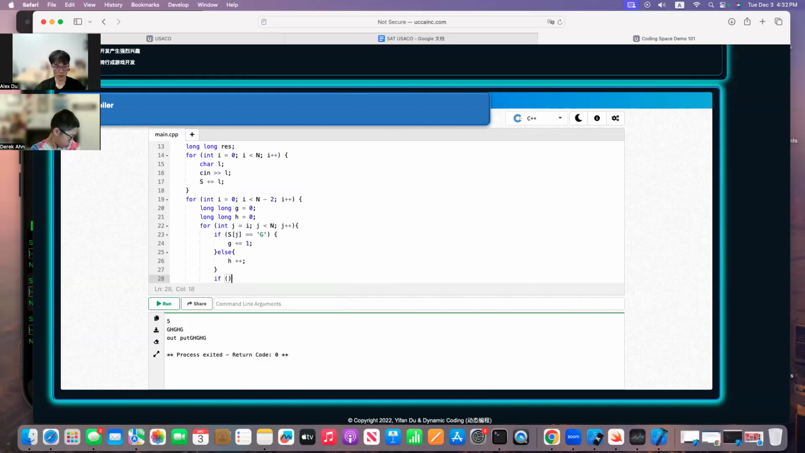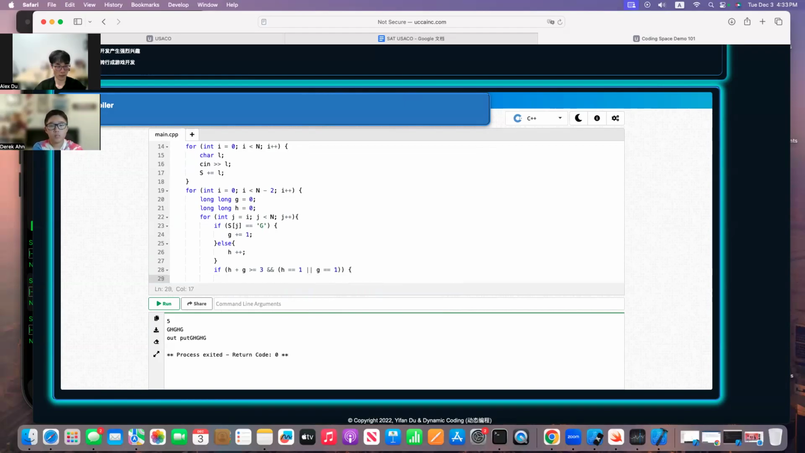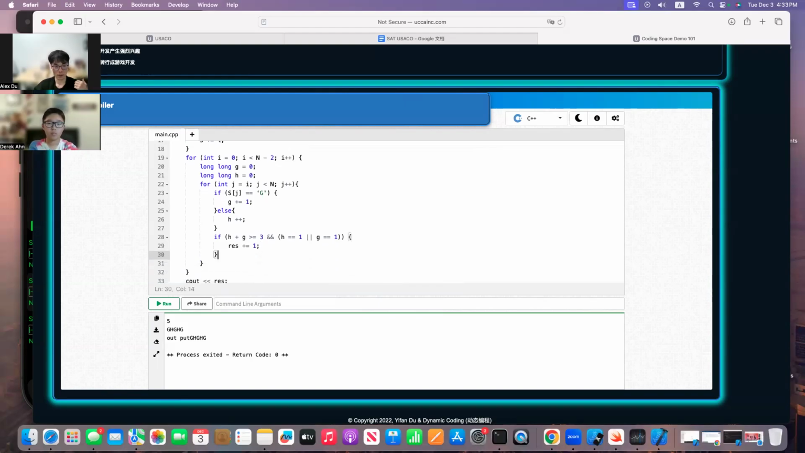And whenever this is good, you're checking if H plus G equals 1. Oh no, it is greater than or equal to 3. And you're using a logical operator here, which is H is 1 or G is 1, right? If that is true, this is a definition of a lonely photo, right? So rest plus 1, all right? As you can see, it's basically just logical thinking. If you really understand the question, all you need to do is just pass the data in.